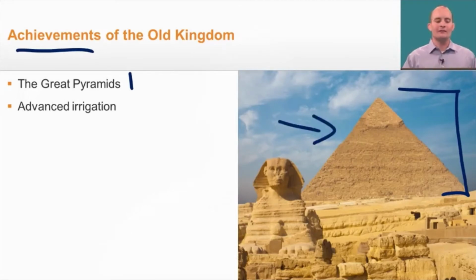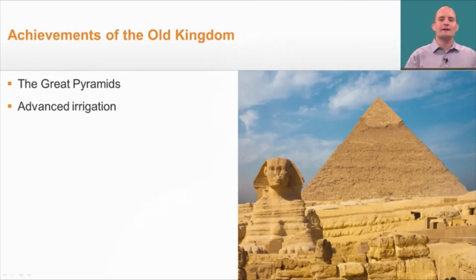these pyramids. The second was advanced irrigation, which was a system of basins and locks that brought water to crops further from the Nile. Now, the key takeaway here is that both of these show an advanced central government as well as a huge amount of economic wealth that was in ancient Egypt.